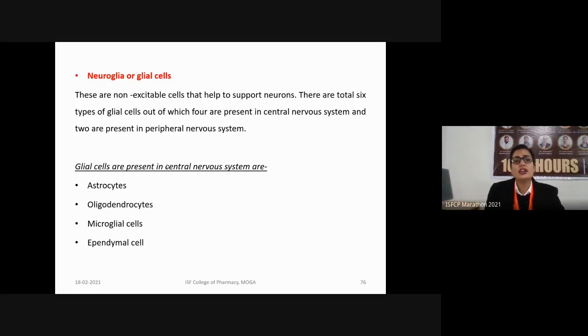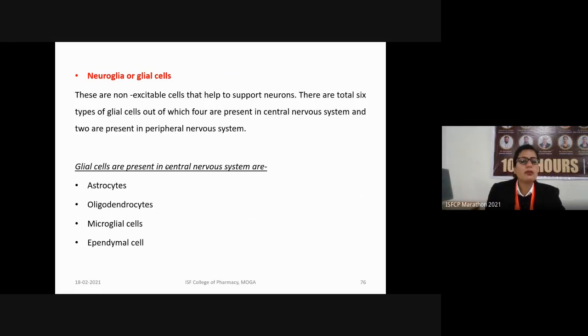There are a total of six types of glial cells, out of which four are present in our CNS, the central nervous system, and the remaining two are present in our peripheral nervous system. The glial cells present in our central nervous system include astrocytes, oligodendrocytes, microglial cells, and the ependymal cells. Let's discuss them one by one.